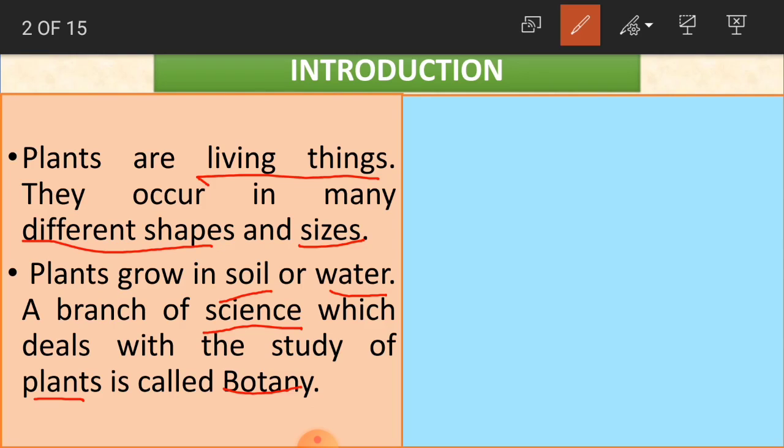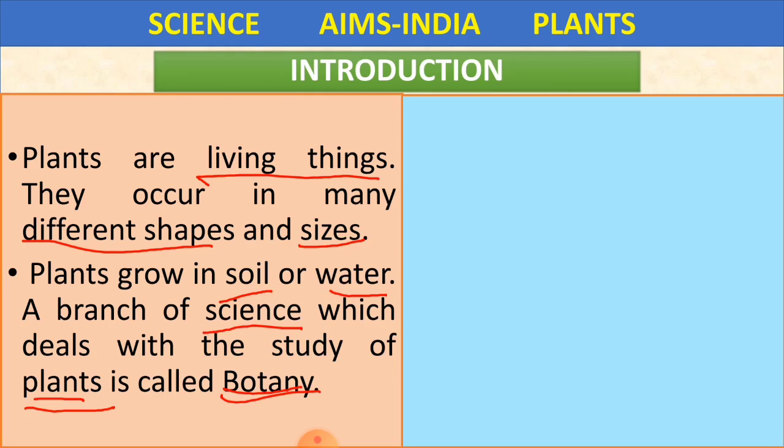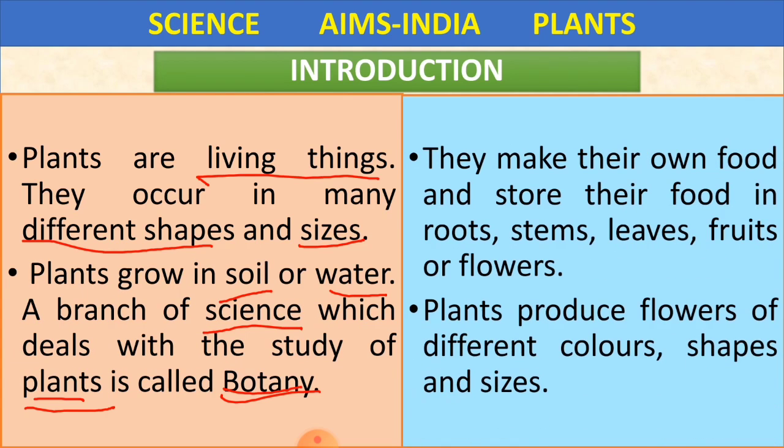When we learn about plants, this study which is related to plants in science, we call it botany. What do we call this study, children? Yes, we call this botany. And you have so many sections in plants in science. So one by one we will learn.